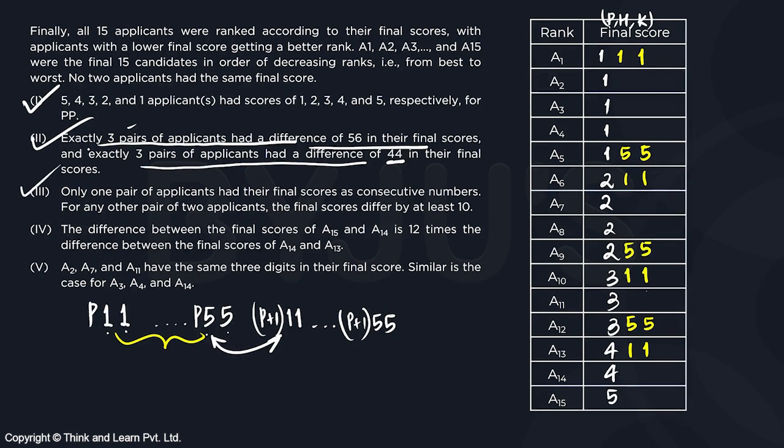Okay, third, only 1 pair of applicants had their final scores as consecutive numbers. Pair of applicants, as in there are 2 people whose final scores are consecutive numbers. Now it can be 111, 112, or we can have 155, 154. So they can be anywhere. We don't know that. And then it says, for any other pair of 2 applicants, the final score differs by